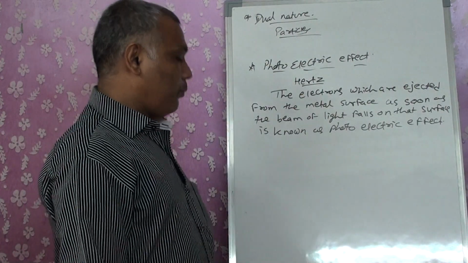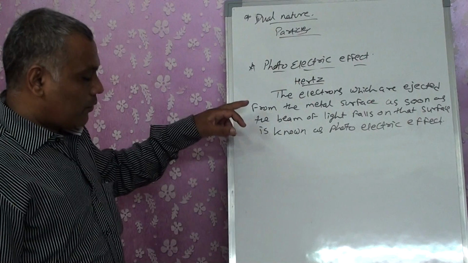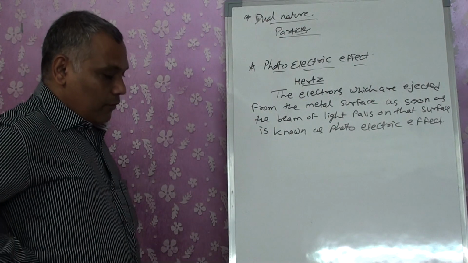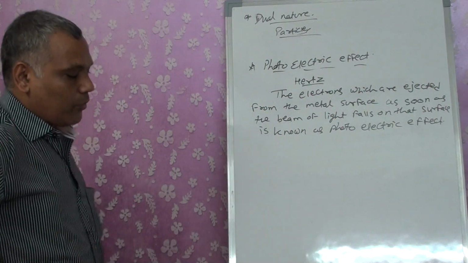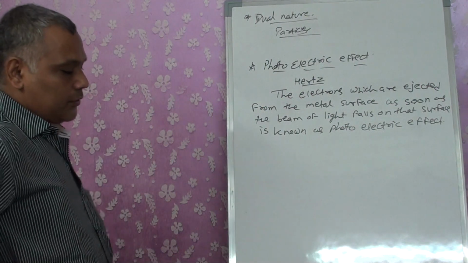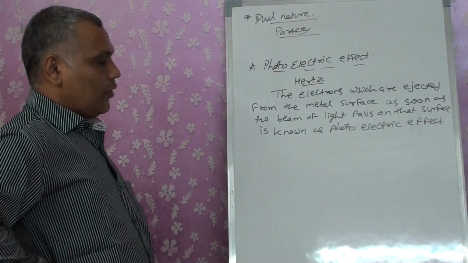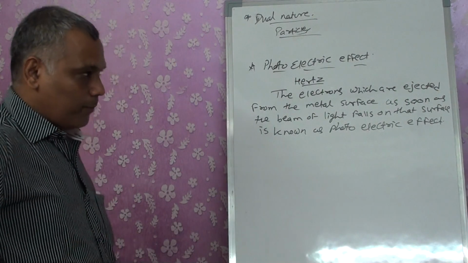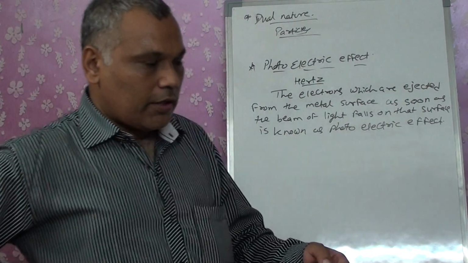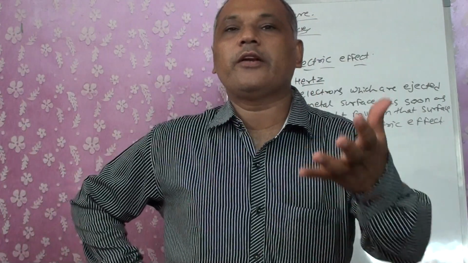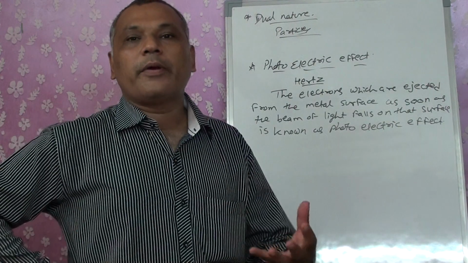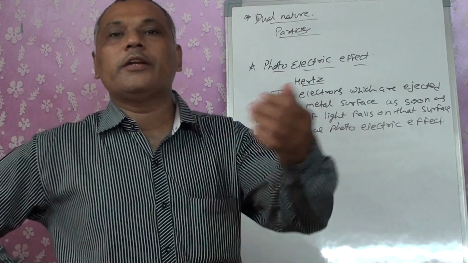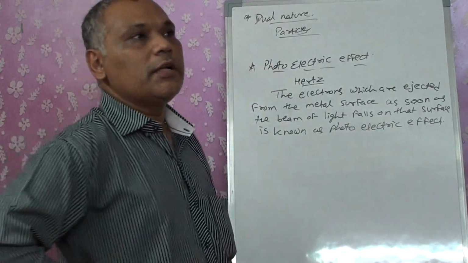So Hertz proved that electrons are ejected from the metal surface as soon as a beam of light falls onto it; this is known as the photoelectric effect. He also told that if more electrons are emitted, the brightness of the light will be high. When more electrons are emitted, the brightness will be more. That means more energy is absorbed, more energy is emitted.